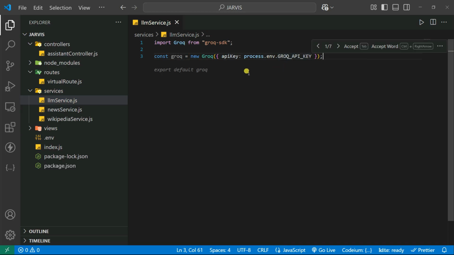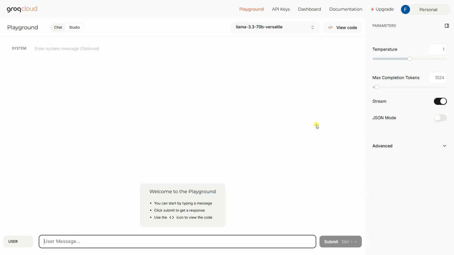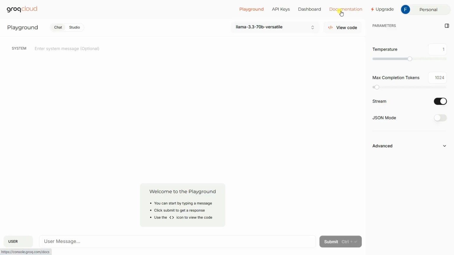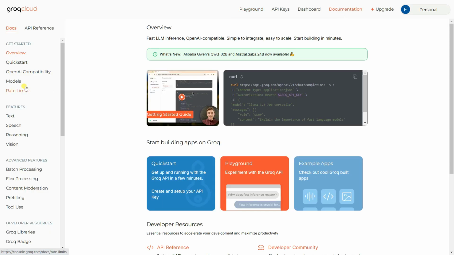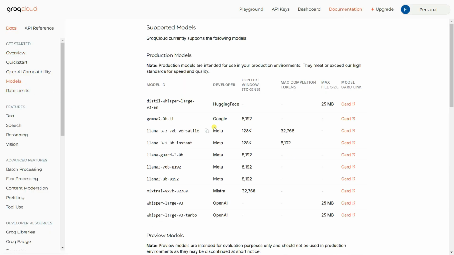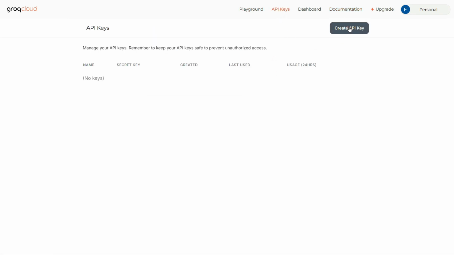So let's go to the Groq Cloud dashboard and access our API key. This is the Groq Cloud workspace. Here you can access our API key, and you can go on to use our large language models. If I go inside the documentation and the models section, you can see that several types of models are available. I'm just going to go inside API keys, and then create a new API key.